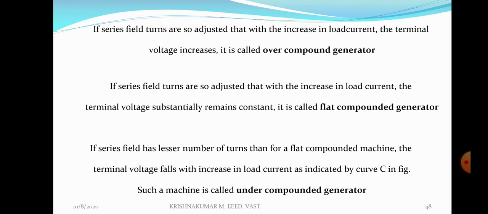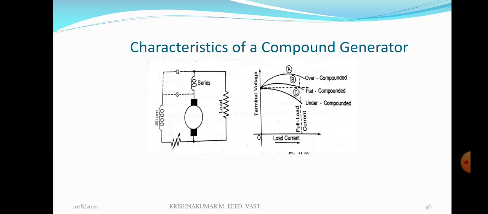What is the difference between over compound, flat compound, under compound? What is the difference between these three? So look at the figure. There are two figures, figure 1 and figure 2. In figure 2 there are three characteristics: over compounded, flat compounded, under compounded. What is the difference between these three that we are going to discuss. In an over compound machine, definitely this is a long shunt compound machine. There will be a series field winding and a shunt field winding.